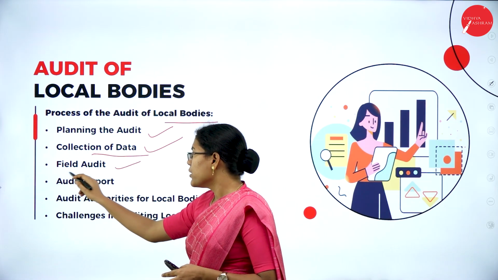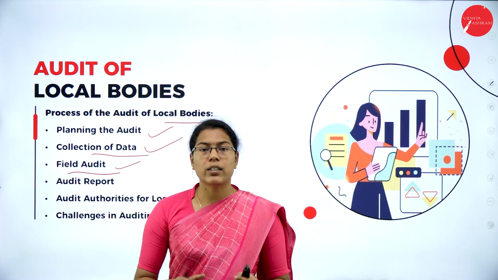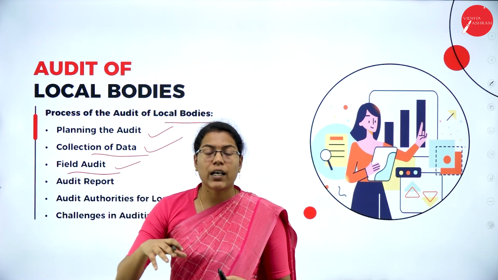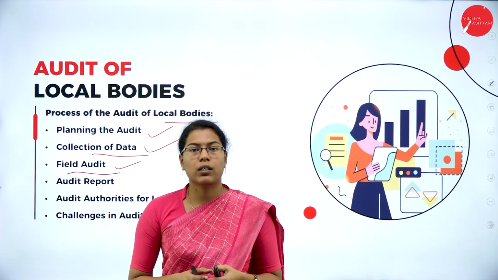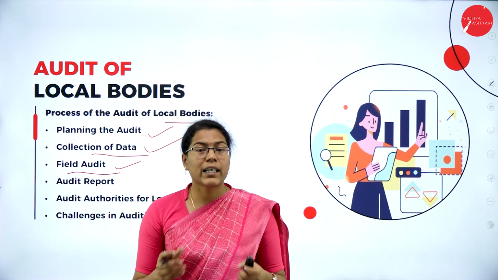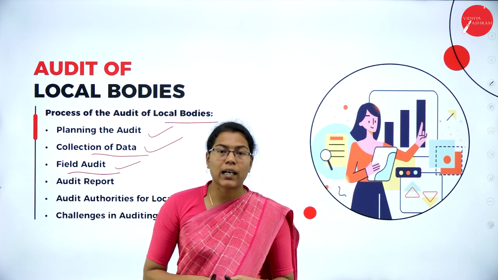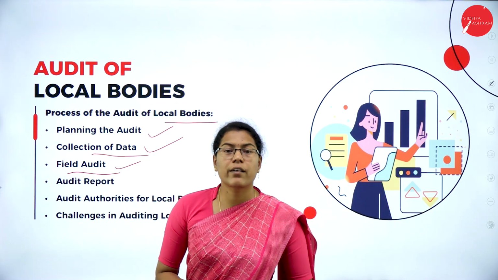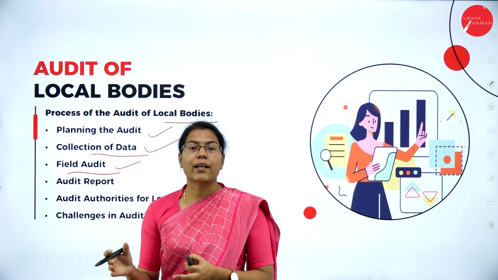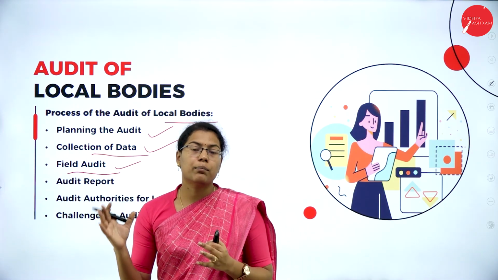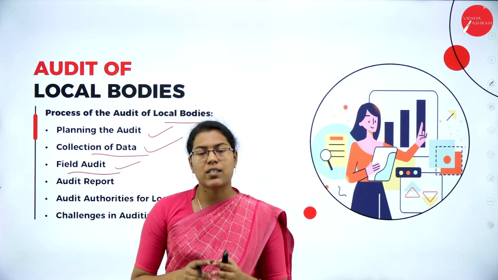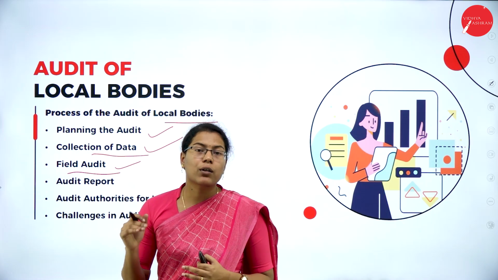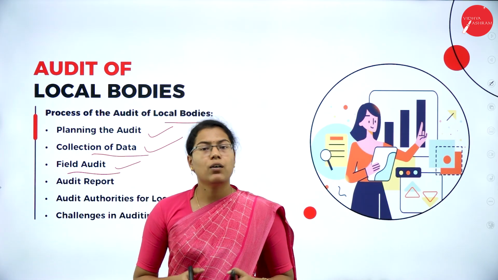Then field audit. So here the field audit means the auditor himself goes and collects the data regarding the financial position of that particular local body. Say for example, he can check the existence of the public assets, maybe the local park or a building, etc. He can cross-verify the financial records with the actual physical inspection of that particular expense that is shown. Say for example, a road construction. Here the auditor can check whether that particular road construction has really happened or not.